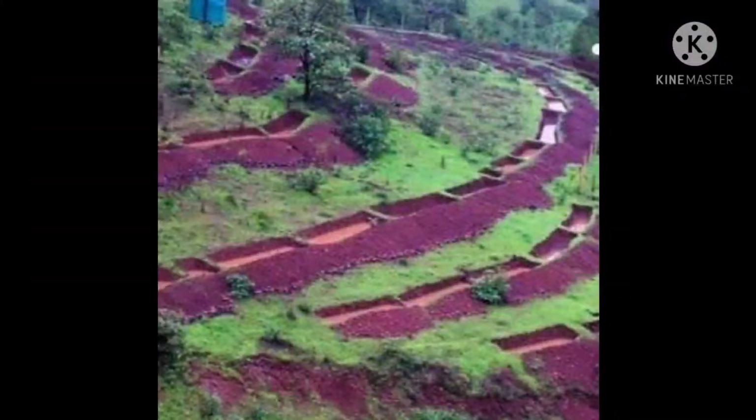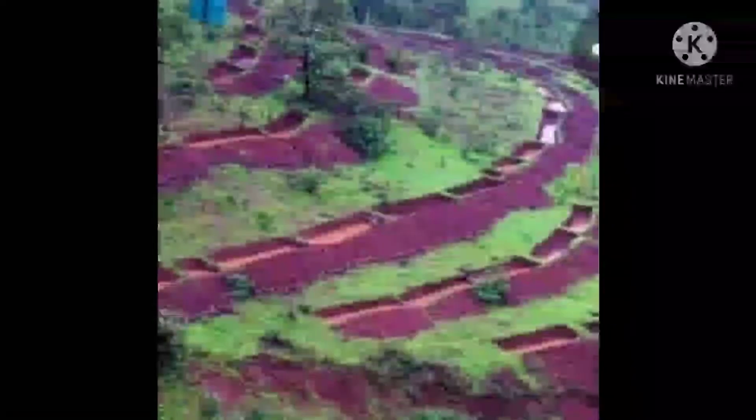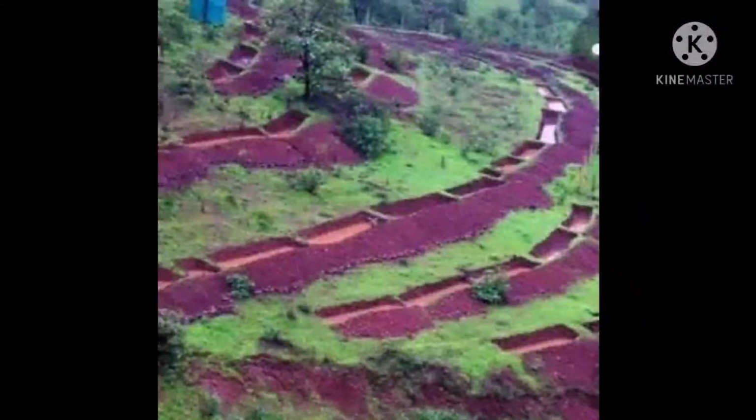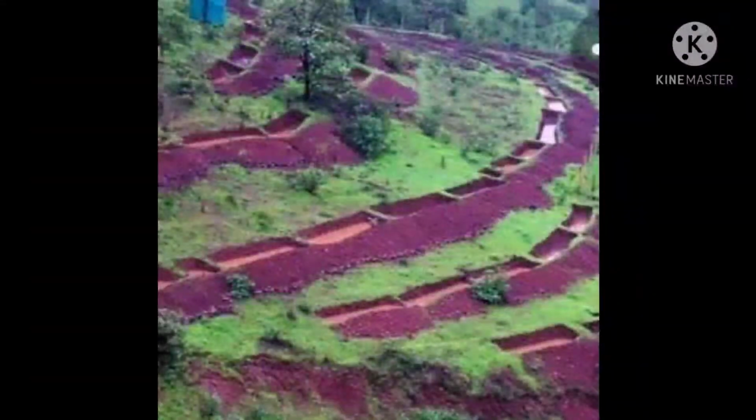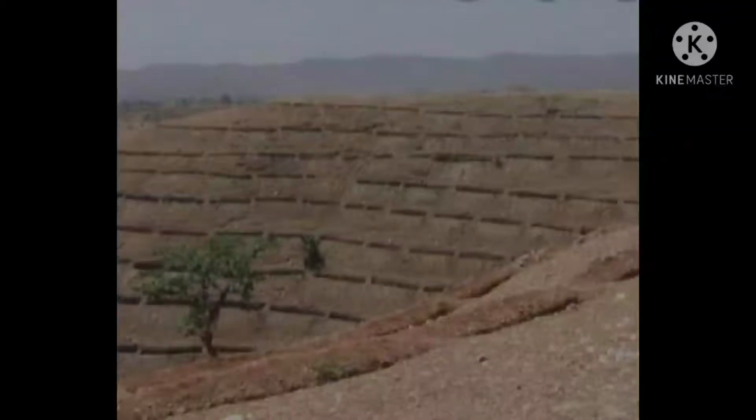Next one, constructing continuous contour trenches. It is also called CCTs. A continuous contour trench is dug at a right angle to the slope. Continuous trenches are planned along contour lines so that water flowing downhill is stopped in its track by the trenches. Students, you can observe this in the picture also. This will stabilize the soil around the trenches. This further helps in increasing the level of ground water.